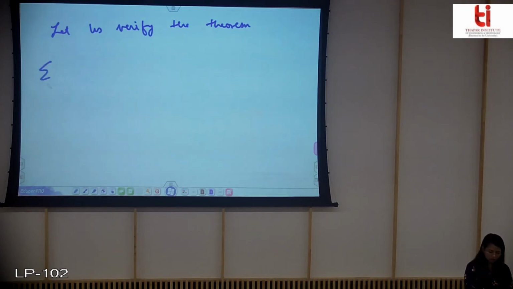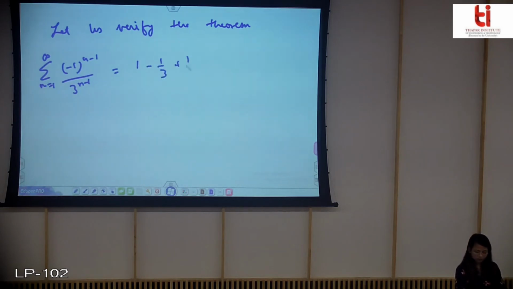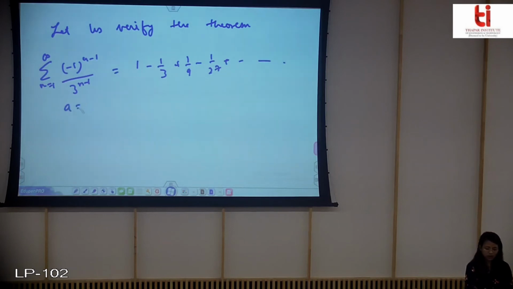As we know the sum of the G series, here A is 1, R is minus 1 by 3.